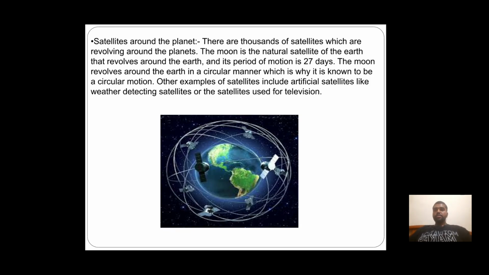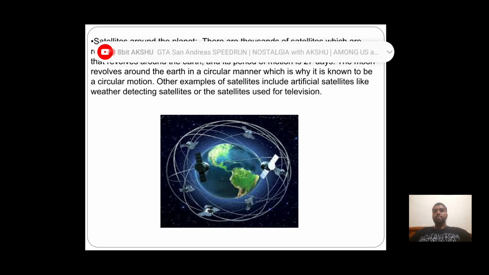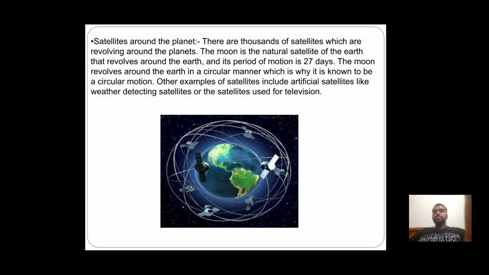Satellites around the planets. There are thousands of satellites which are revolving around the planets. The moon is a natural satellite of the Earth that revolves around the Earth, and its period of motion is 27 days. The moon revolves around the Earth in a circular manner, which is why it is known to be circular motion. Other examples of satellites include artificial satellites like weather detecting satellites or satellites used for television.